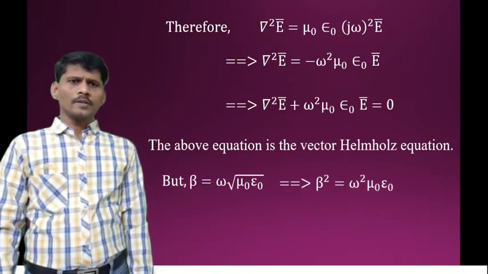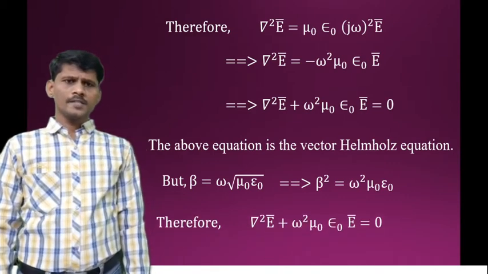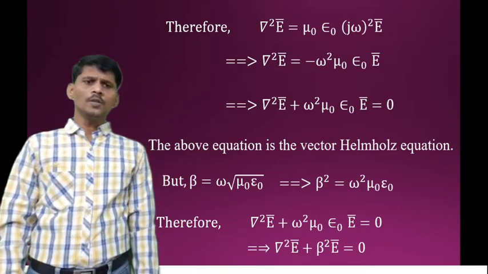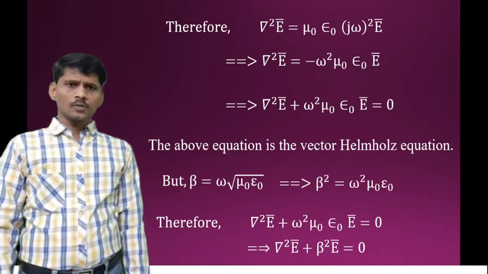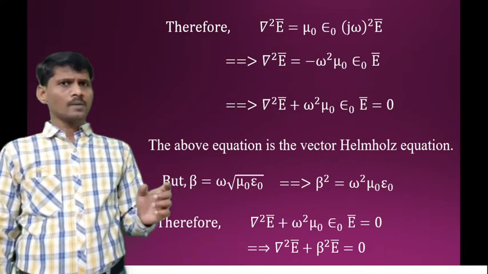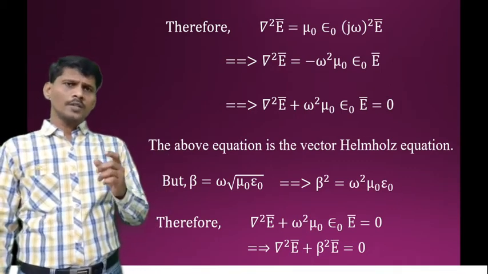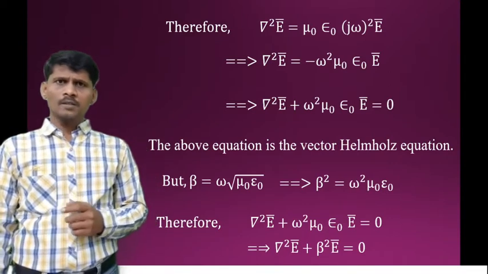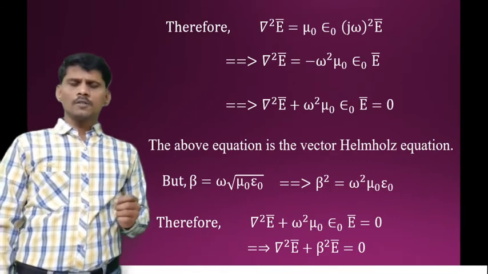That is, del square E bar plus beta square E bar is equal to 0, where beta is the phase shift constant. The phase shift constant beta square is equal to omega square mu naught epsilon naught. This is the Helmholtz wave equation. Beta is equal to omega into square root of mu naught epsilon naught, where beta is called the phase shift constant.